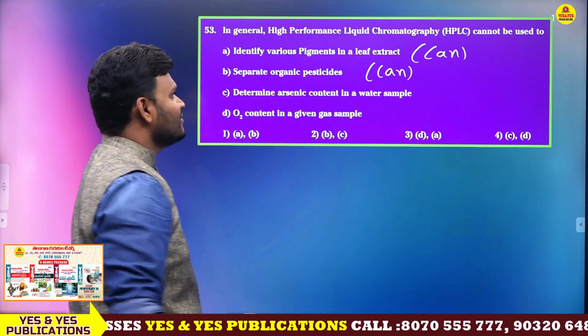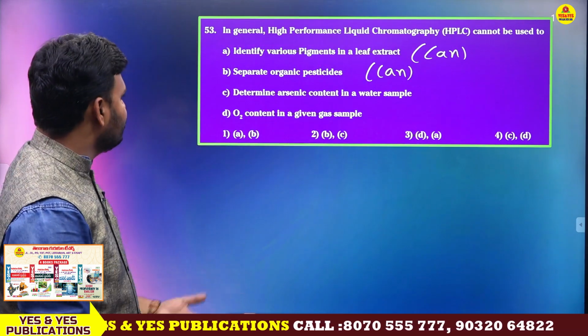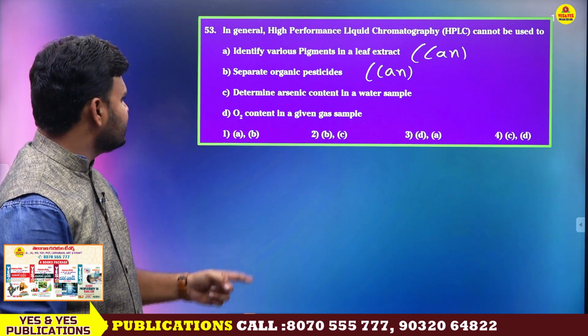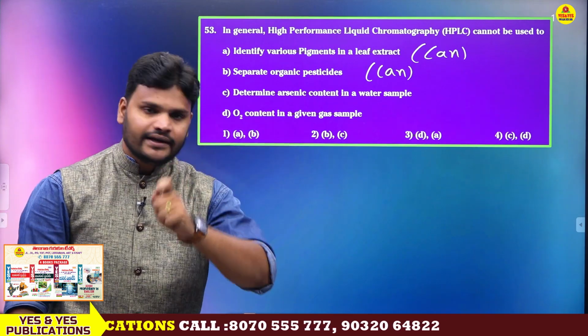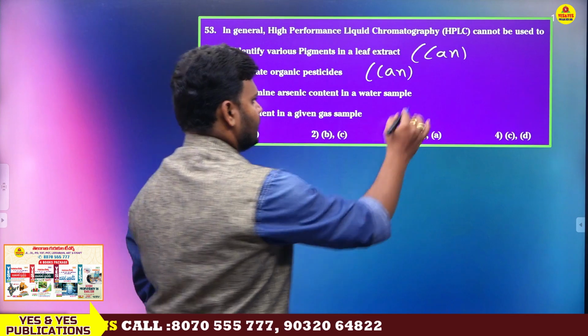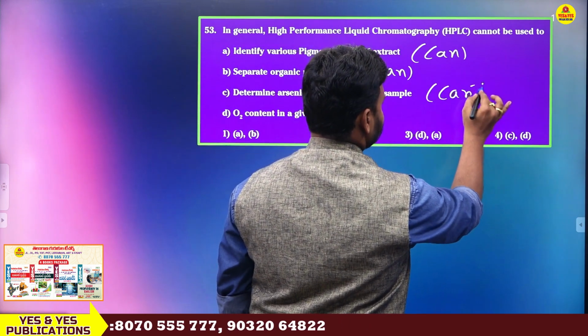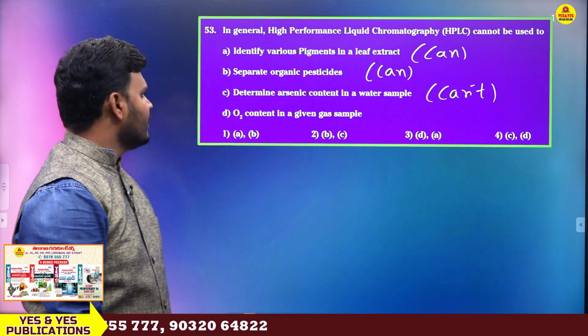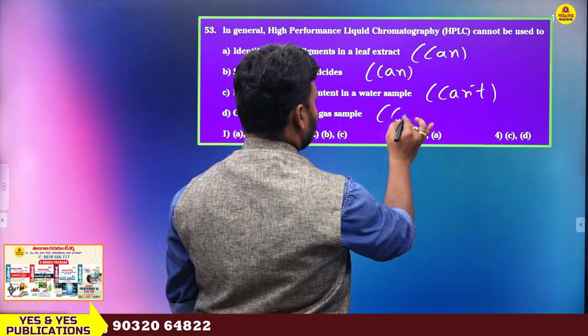But here, what is the question? Cannot be used. So by using HPLC, we can't determine arsenic content in a water sample. Yes, this is cannot. Next, O2 content. This is also cannot. We can't find it.